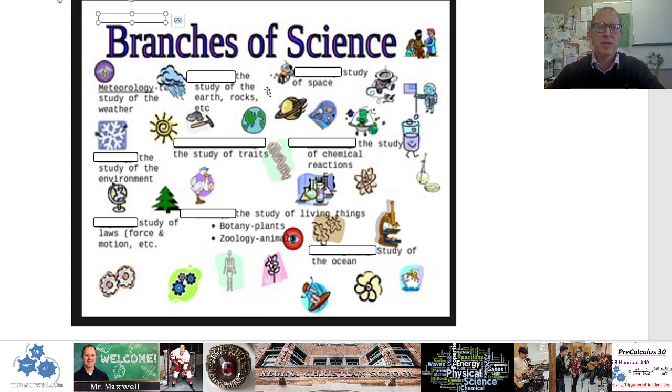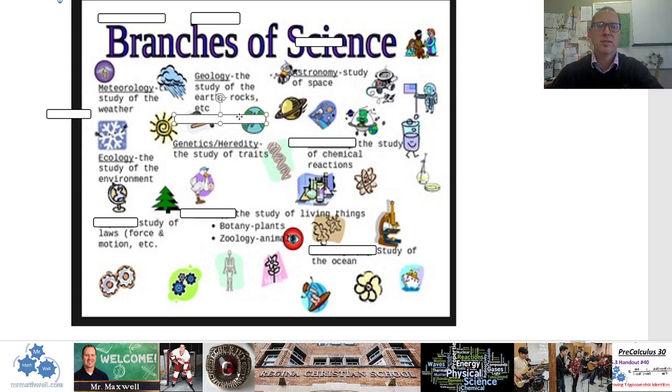Okay, the second one, the study of earth and rocks, etc., is geology. And of course, you've heard of geology before. The study of space, astronomy. The study of the environment over here is ecology. Ecosystems. The study of ecosystems, ecology. The study of traits, you see a little DNA strand there. The study of traits is genetics or heredity. Not one that's an ology, but genetics.